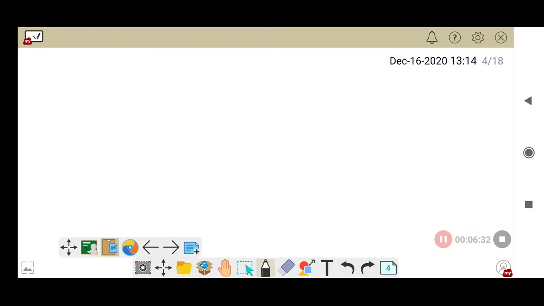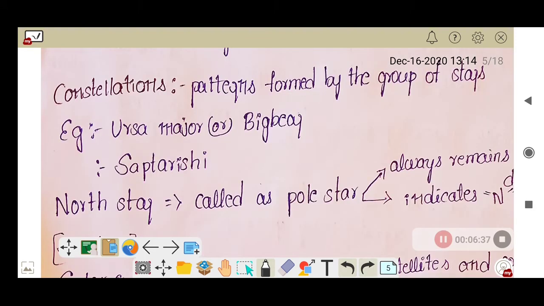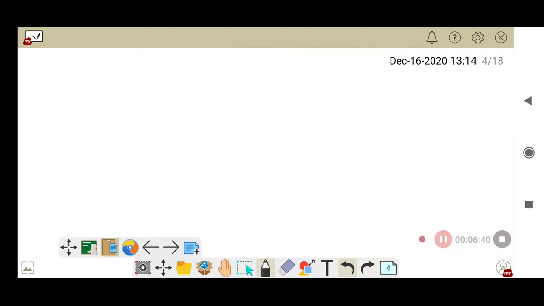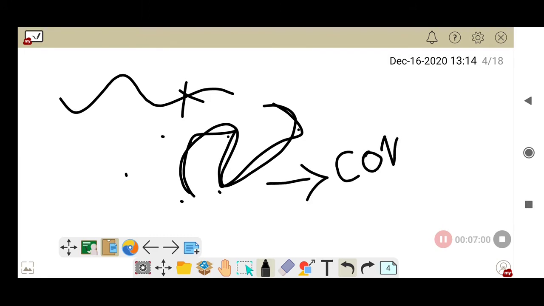about constellations. Do you know what is meant by constellations? Constellations means the patterns formed by different groups of stars. That means when we see the night sky, we see different types of shapes formed by groups of stars, right? See like this. So we see different shapes, right? These patterns formed by the different groups of stars are called constellations.